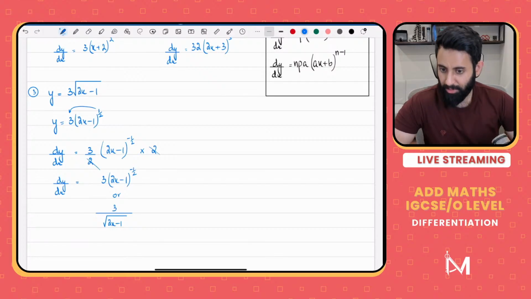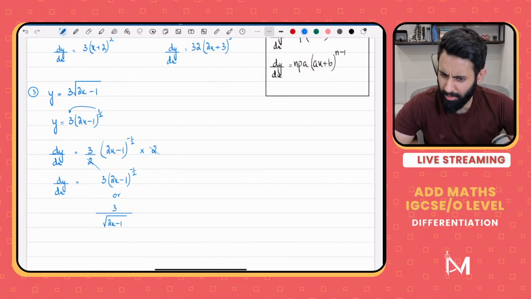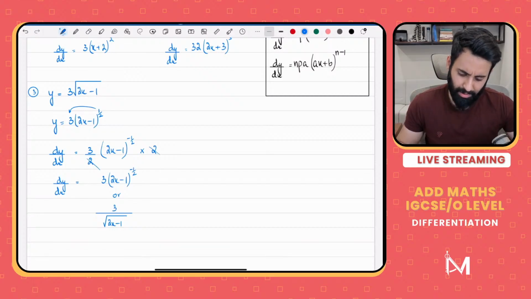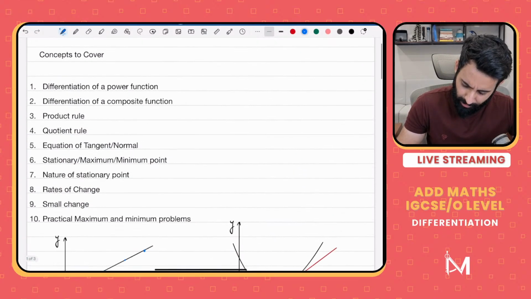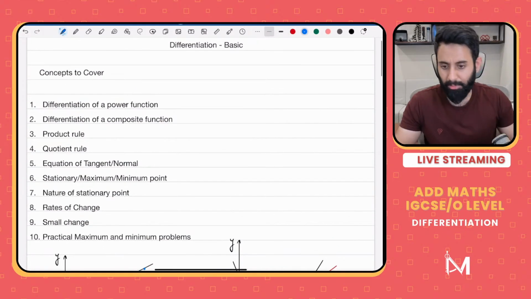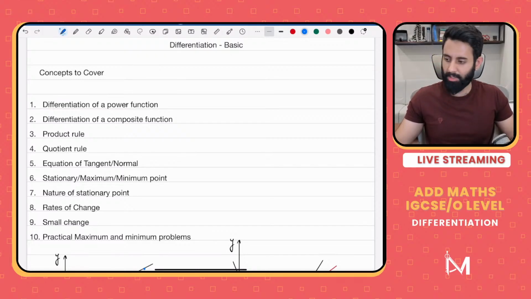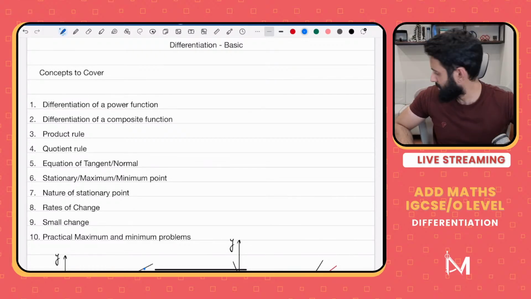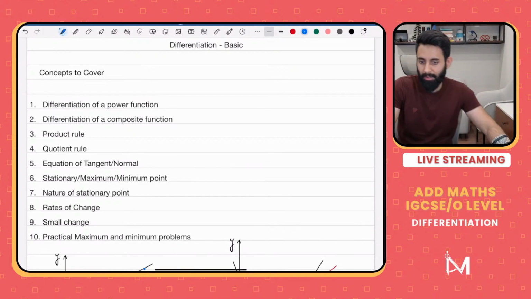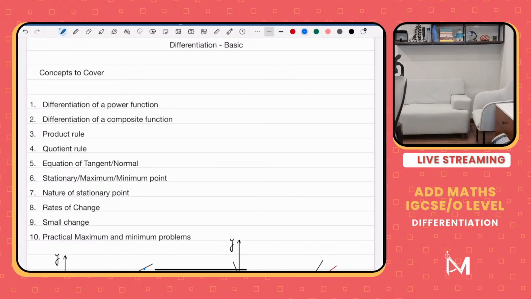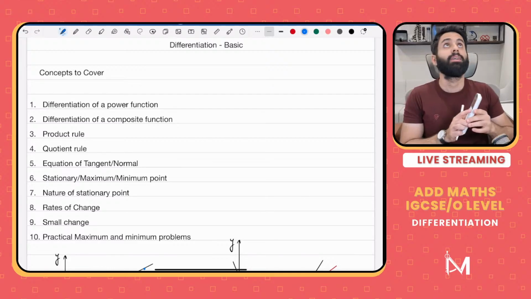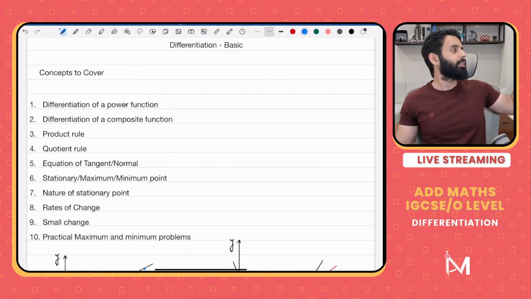Sir, how many parts will there be for differentiation? What do you mean, how many parts? In today's class I think I'm going to do it till equation of tangent and normal. Let's find out. Let's see how much time we have. Let's see how much energy we have. Just a minute. I'm going to turn on the AC. This week, God willing, differentiation will get done, but I can't say anything about integration.